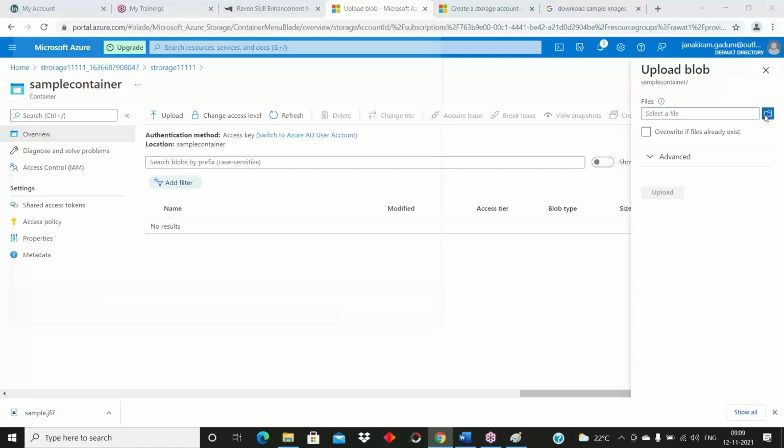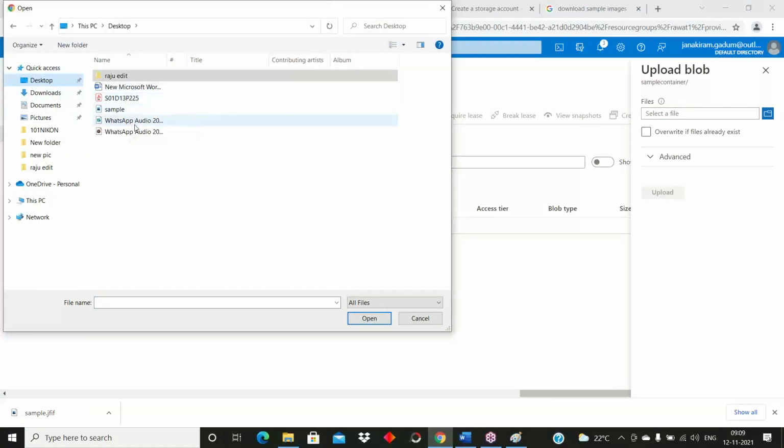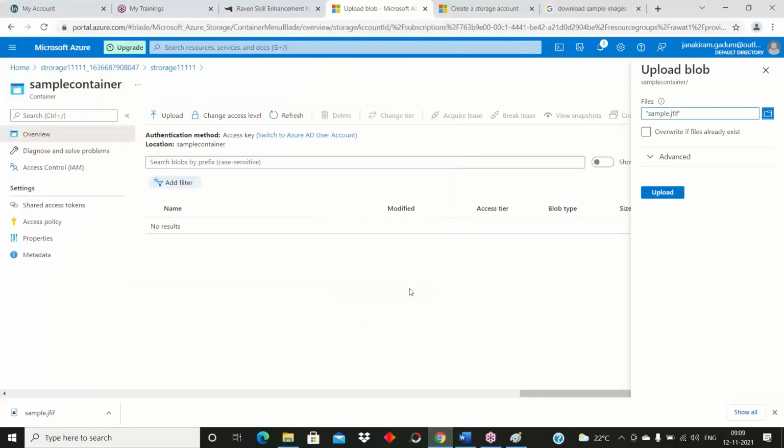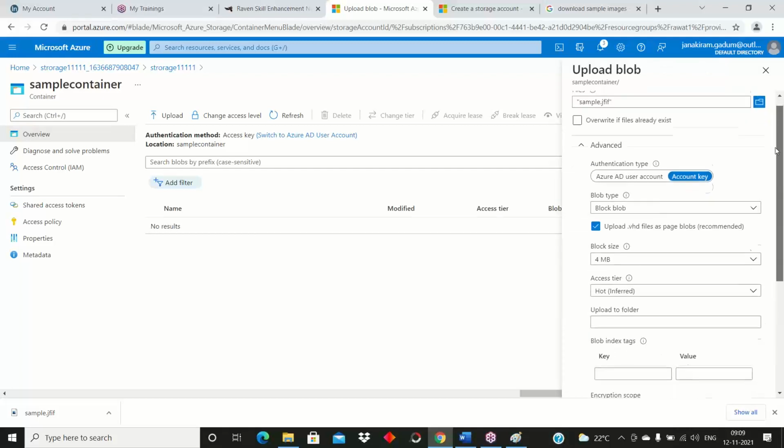So come here. On the desktop I have this image. Here it is showing the overwrite option: if files already exist, overwrite. For now this is new. And come here. This is the blob service settings.